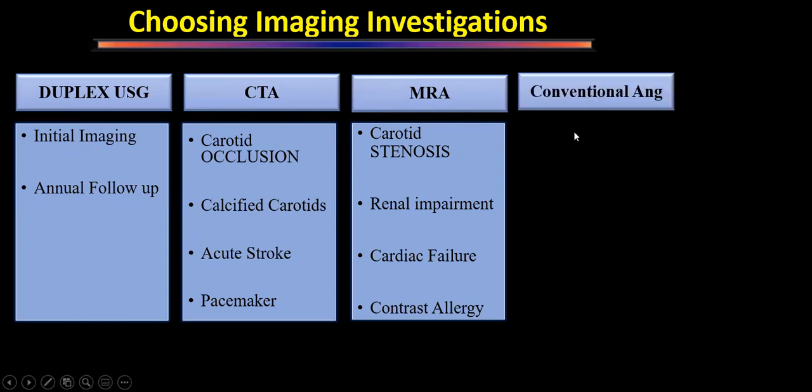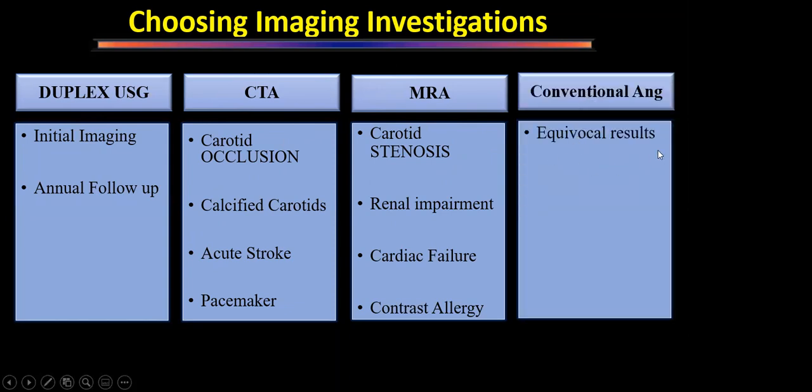And when will we choose conventional angiogram? In those patients where any 2 of these 3 are giving conflicting or equivocal results, whenever we have a doubt whether this side is occluded or there's a high-grade stenosis, we have to do it. And whenever we want additional information on intracranial disease, in those patients conventional angiogram may be considered.